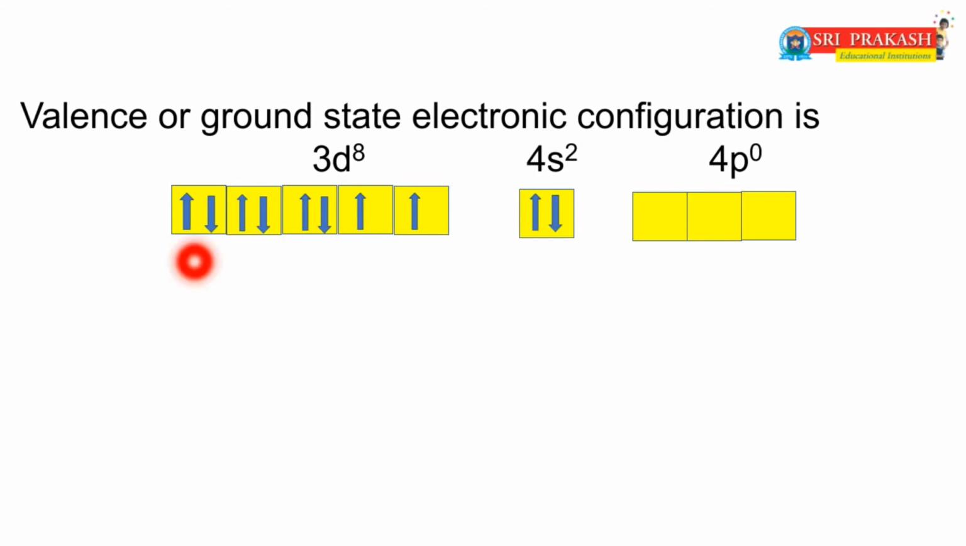This is the orbital diagram of the valence or ground state electronic configuration of nickel. In this diagram, the 3d orbital contains 8 electrons: 1, 2, 3, 4, 5, 6, 7 and 8. The 4s orbital contains 2 electrons and the 4p orbital is empty or vacant. Now,